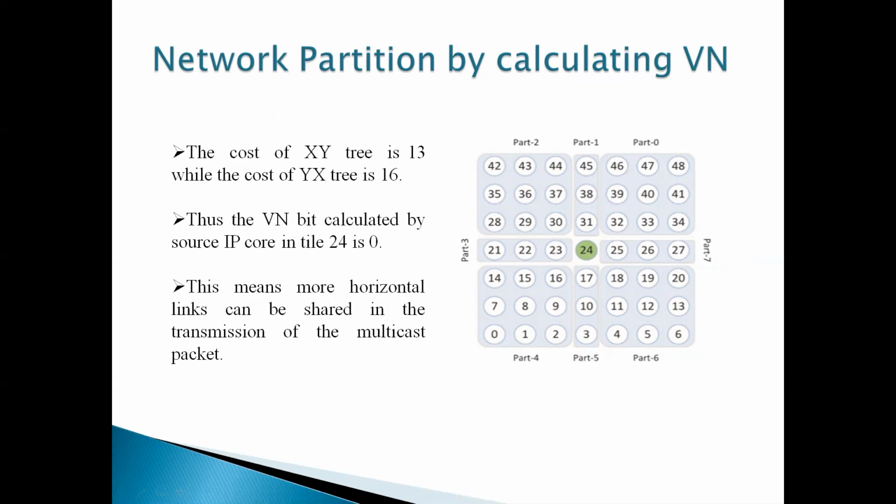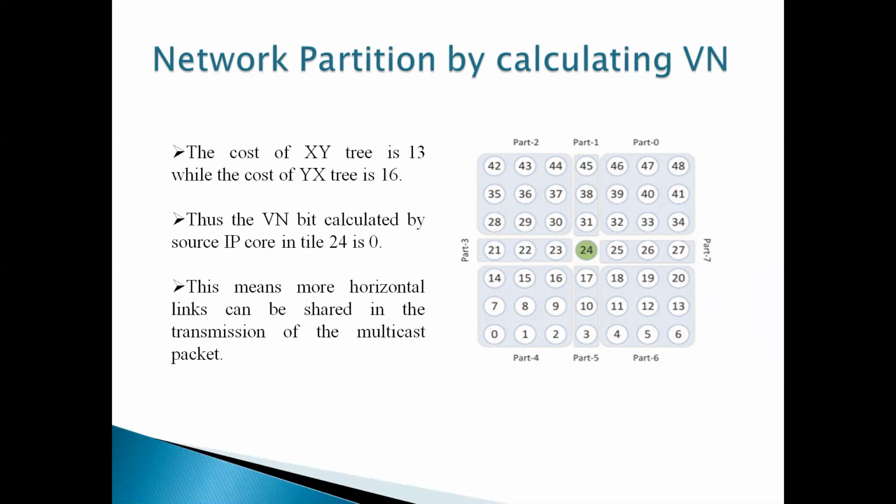Or if the cost of XY3 is more than the cost of YX3, then the VN bit is represented as 1. Here in R3, the cost of XY3 is less than the cost of YX3, so the VN bit is represented as 0. If the VN bit is 0, that means more horizontal links will be shared in the transmission of the multicast packet. If the VN bit is 1, then more vertical links can be shared in the transmission of the multiple multicast packets.